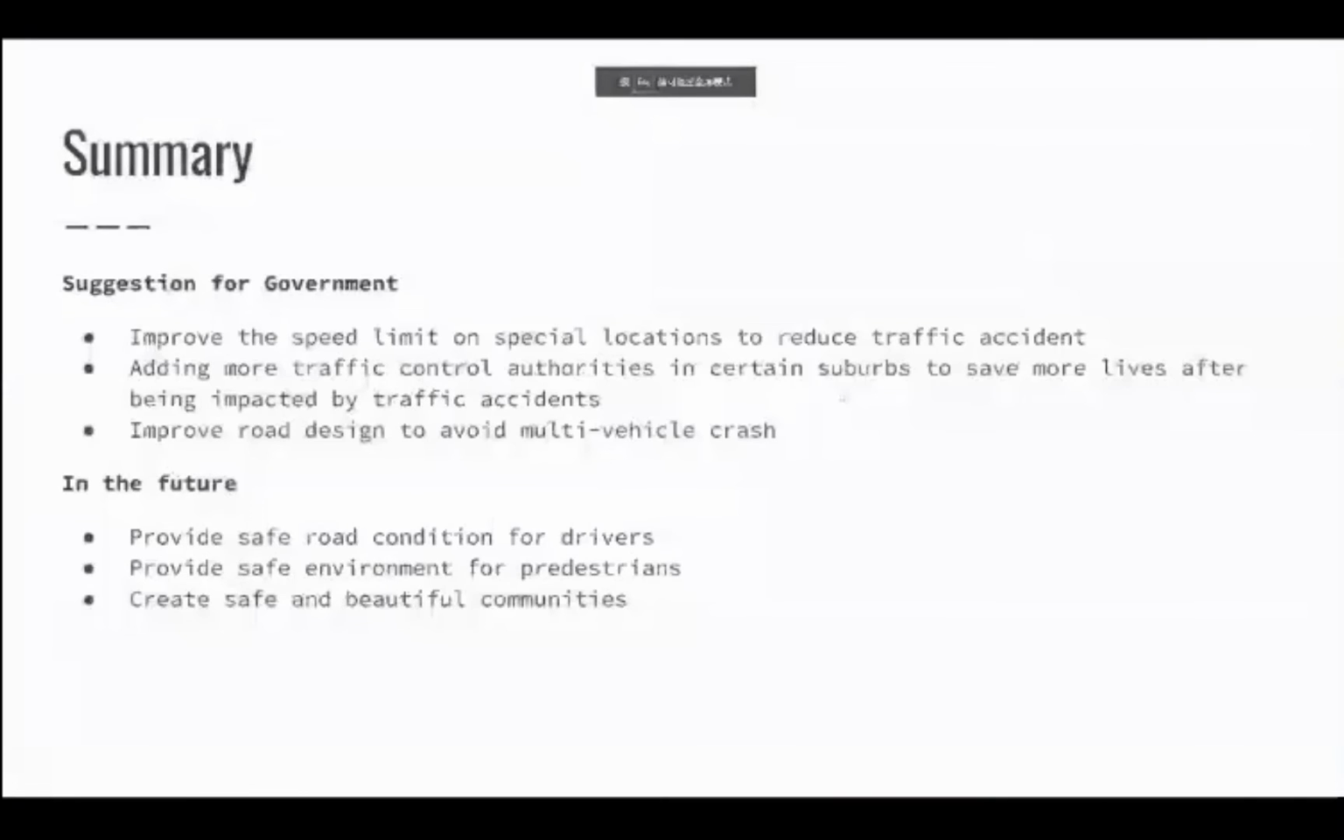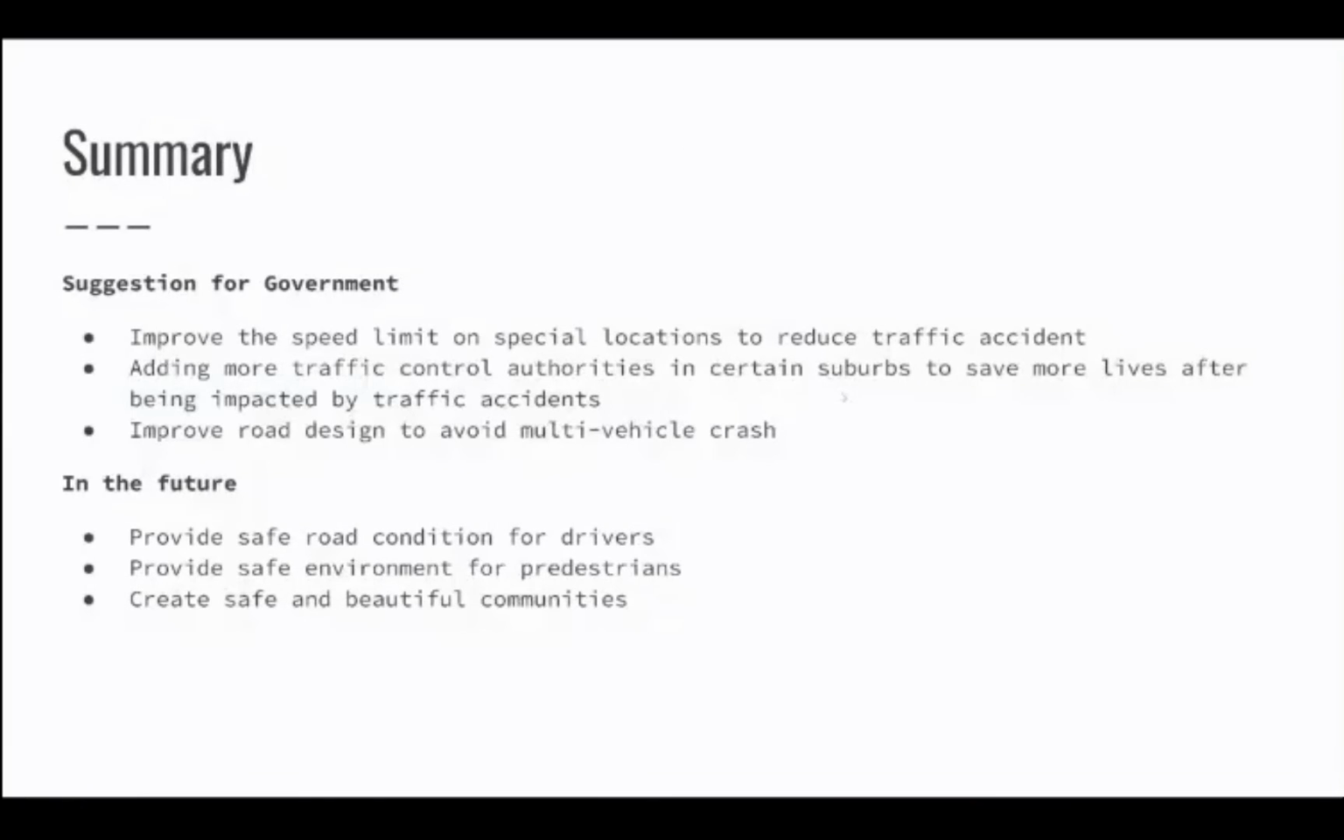In the summary of the project, we have provided some suggestions for the government. They can improve the speed limit on special locations to reduce traffic accidents. The second is they can add more traffic control authorities in certain suburbs to save more lives after being impacted by traffic accidents. And the third one is to improve the road design to avoid multi-vehicle crashes.